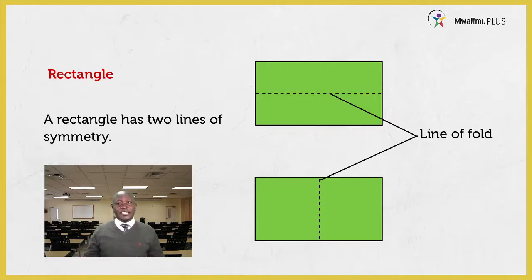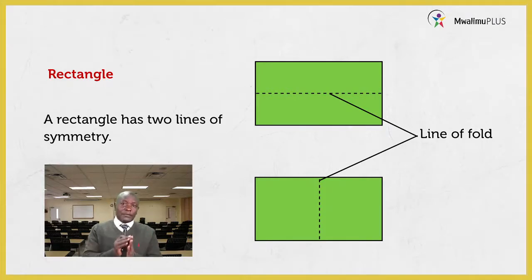And how can we get them? For instance, again, I have a piece of paper of a rectangular shape. If I fold it into 2 equal parts, learners, when I unfold the paper, I will get a straight line in between. That line is what we call a line of fold, or line of symmetry. These are lines of fold.